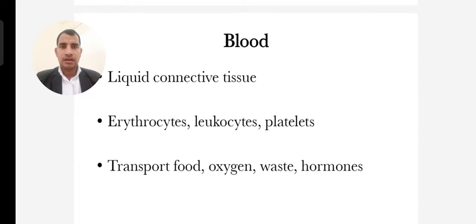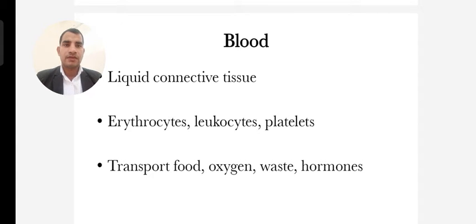The cells include erythrocytes, meaning RBC, red blood corpuscles, which contain hemoglobin and various Rh factors.